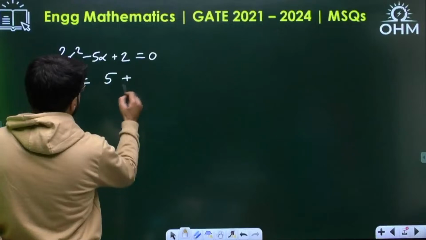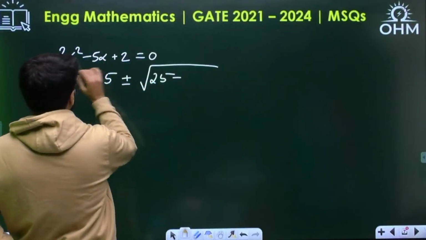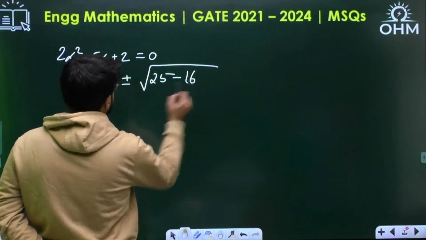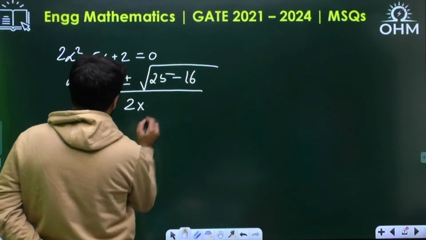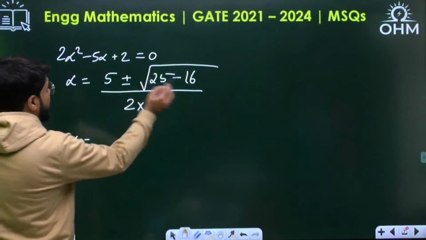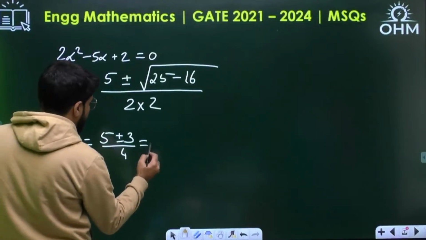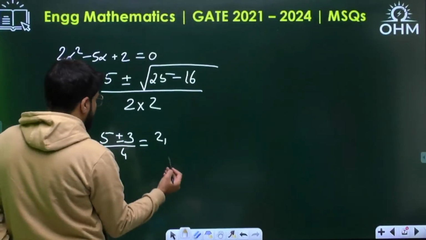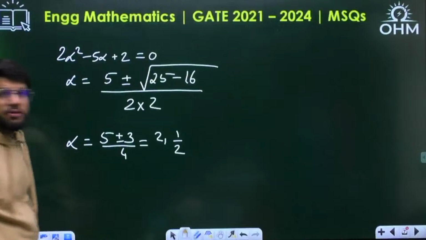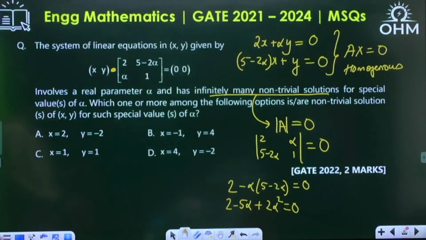Leading to the values of alpha, which is minus b plus or minus root of b squared minus 4ac, divided by 2a. The 4 fours are 16, so alpha is under root of 9. So 5 plus or minus 3 by 4. So 5 plus 3 is 8 by 4, which is 2, and 2 by 4 is 1 by 2. These are the two values of alpha. Correct.